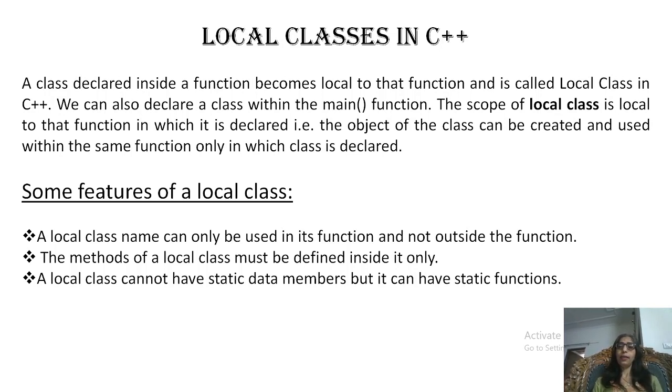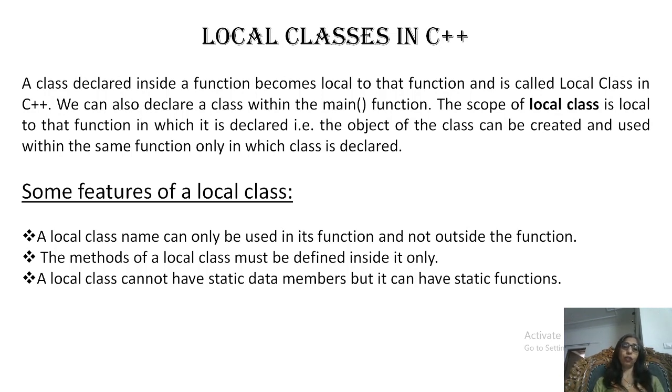and any other function. The function may be the main function or any other function in which we can declare a local class. The scope of the local class is local to that function in which it is declared. So remember, a local class can be accessible only within its defined function. The object of the class can be created and used within the function only.